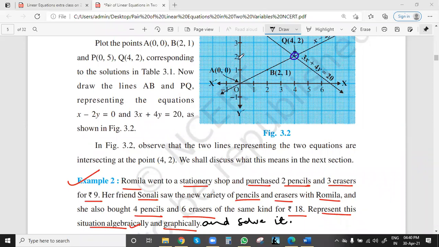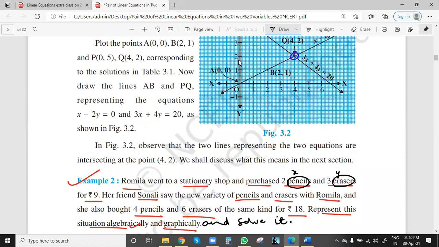So normally we can think, what values do we need to find. Basically the rate of a pencil means the price of a pencil; one pencil we don't know, and erasers we don't know. So the price which we don't know we will take as x rupees for one pencil, and for erasers y rupees.